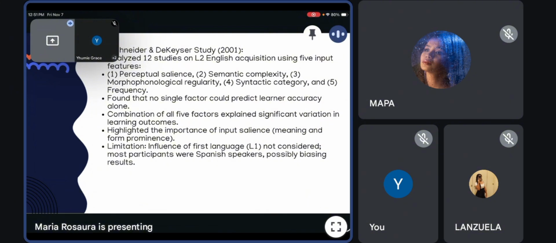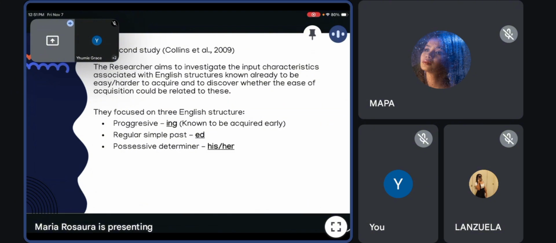And there is another study by Collins et al., 2009. They compared three English structures: the progressive -ing, the past -ed, and the possessive his or her. They found that progressive -ing is learned earliest because of its frequent use, it is easy to hear, and it has a clear meaning.